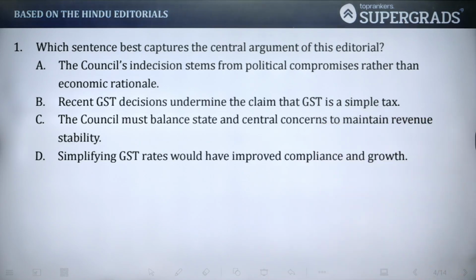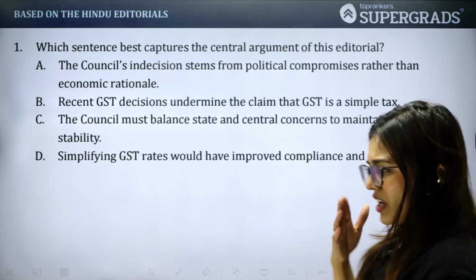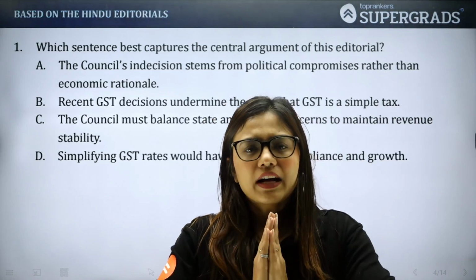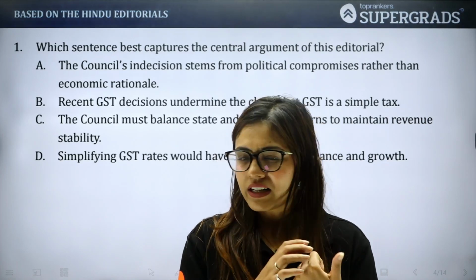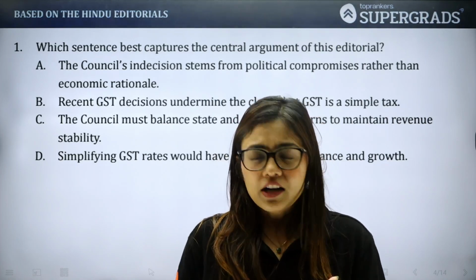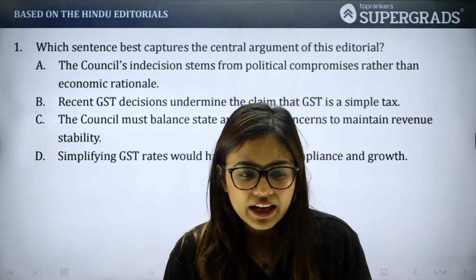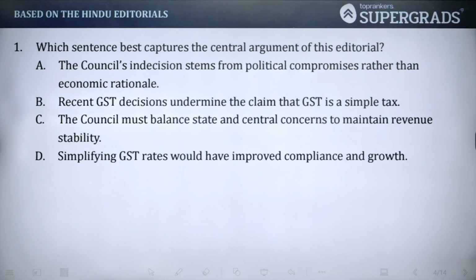So the council's indecision stems from political compromises rather than economic rationale. So clearly, one thing we understand is that it misattributes the cause, which is political compromise, without actually highlighting how complexity contradicts GST's central promise of simplicity. This option did not take your main argument, which is that GST was originally built to simplify the process, but actually it complicated it. That part is not there, so option A cannot really be your answer.